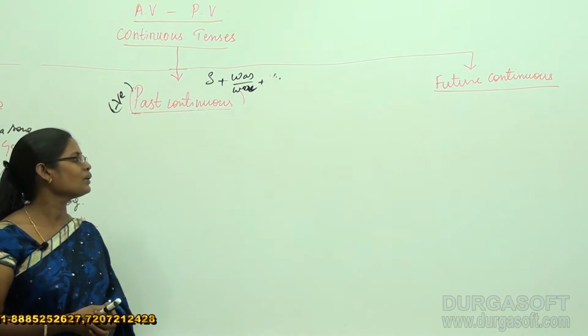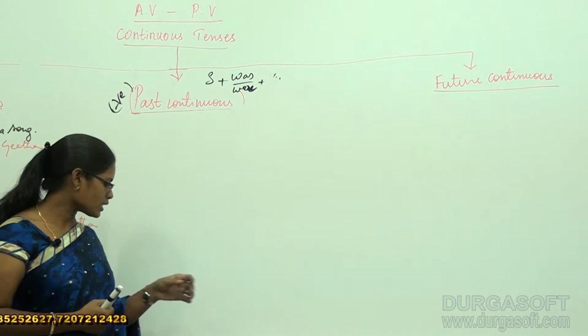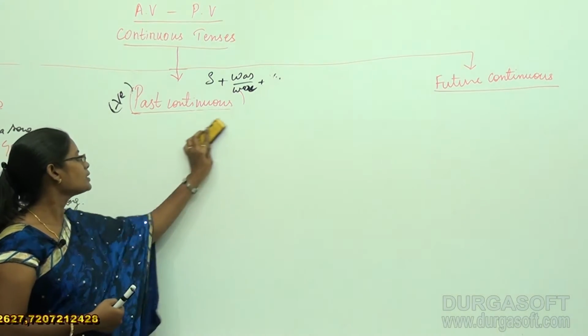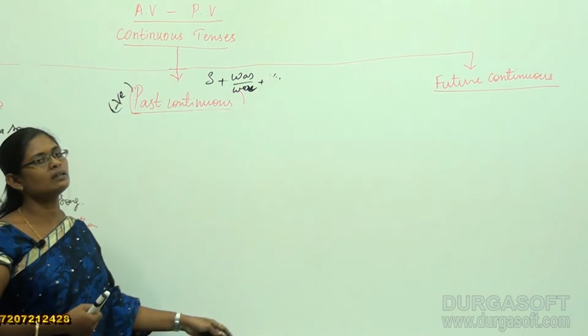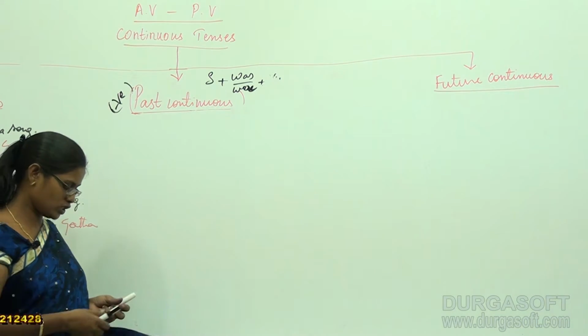Okay guys? Okay, now let's take the example for past continuous tense in the negative sentence, taking the plural object.